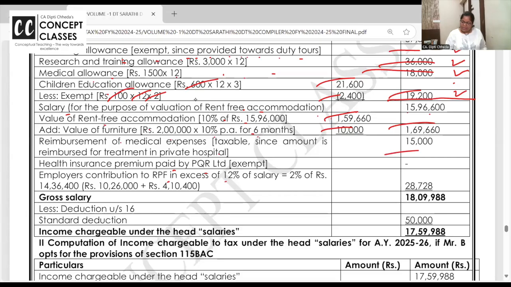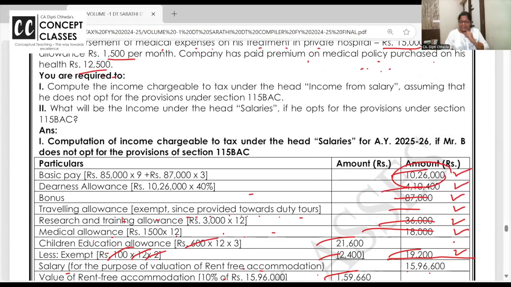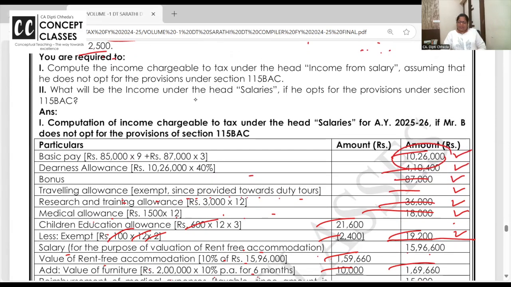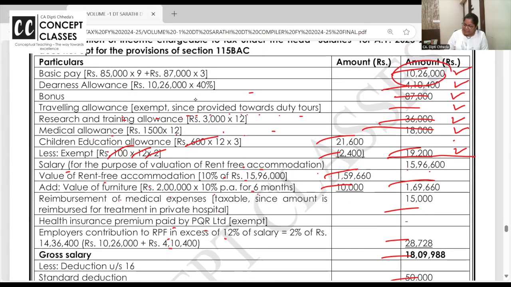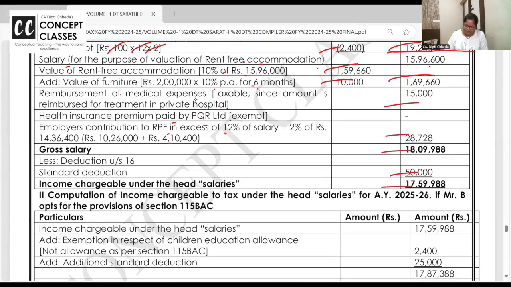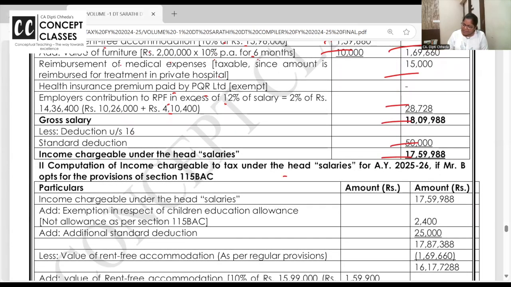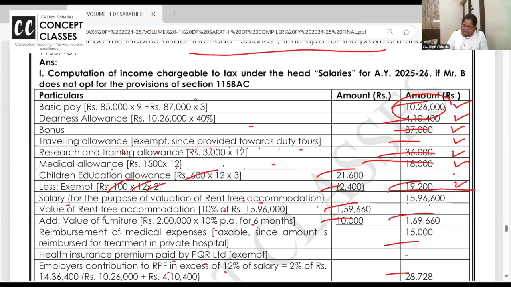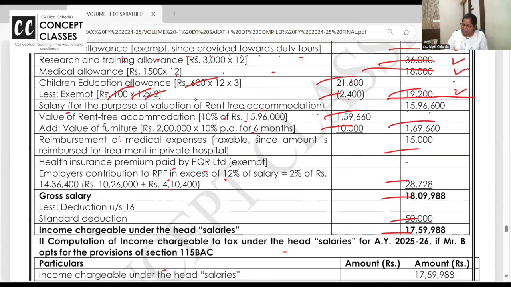Employee's contribution in excess again. Why standard deduction 50,000? Because we are calculating assuming that he does not opt for 115BAC. What will be the salary if he opts? That will be seen later, first do this. Compute the salary income if he opts for 115BAC. Then these allowances which are exempt, you will not get. Rest all will be the same.